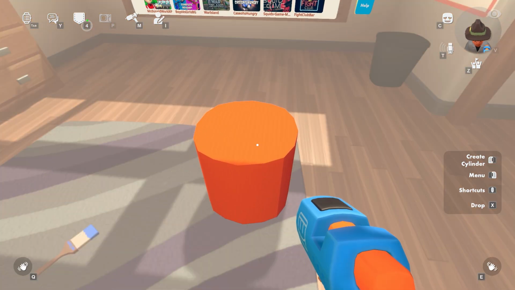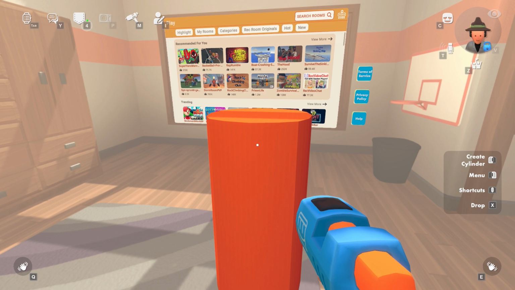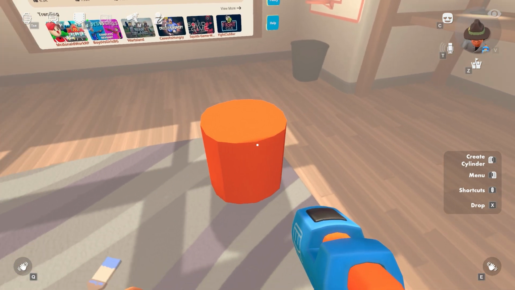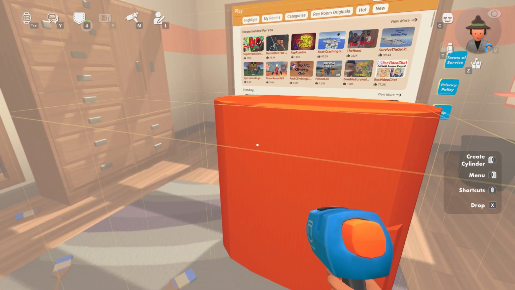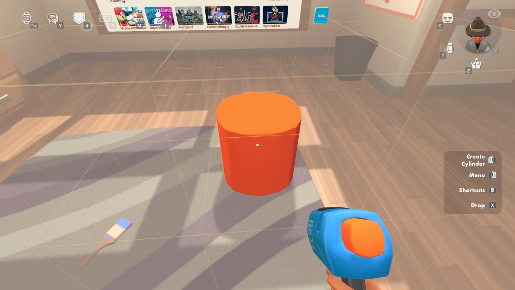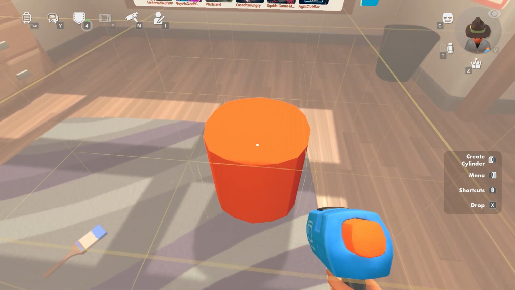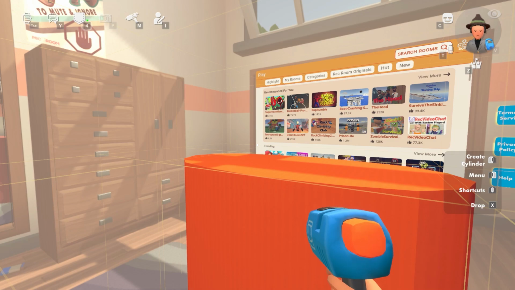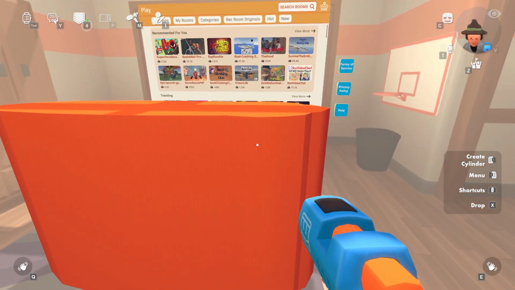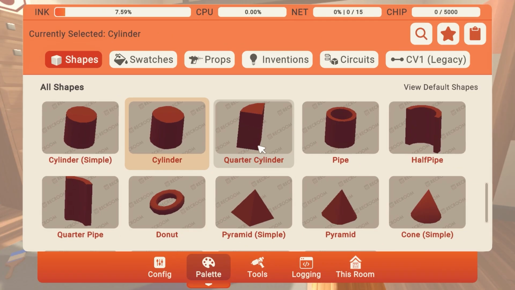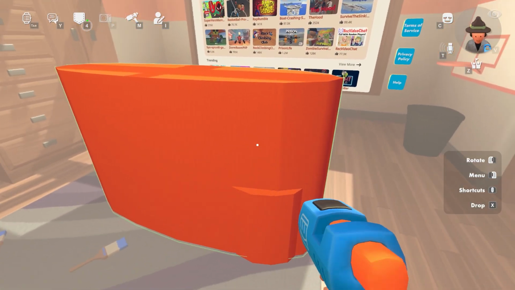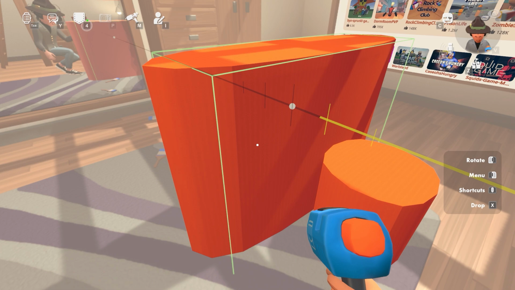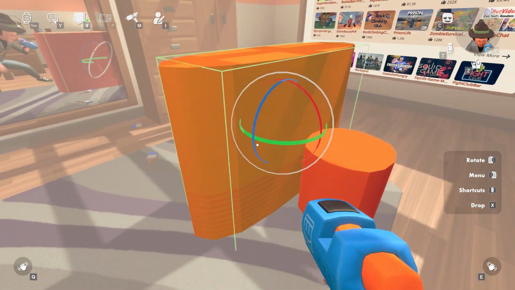So let's click on the right click to create a cylinder, and we can adjust the height and the width in whichever way we want by just pressing down on the right click button. Okay. Once we're happy with the design, we can do a lot of things actually, but we can, for example, change the color, and we can also rotate our cylinder. So we're gonna go to the menu again by pressing on left click, and we're gonna go to rotate in here. And we're gonna use the rotate tool to place it however we want, which in this case is gonna be like this, I guess.